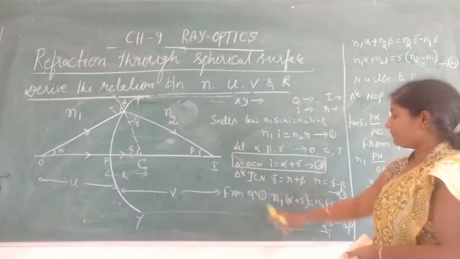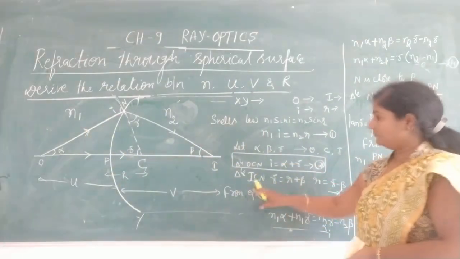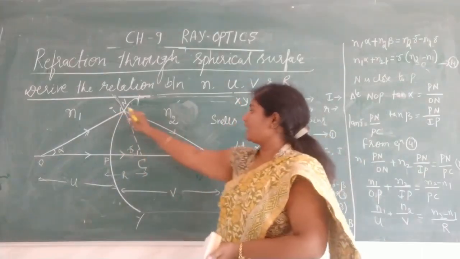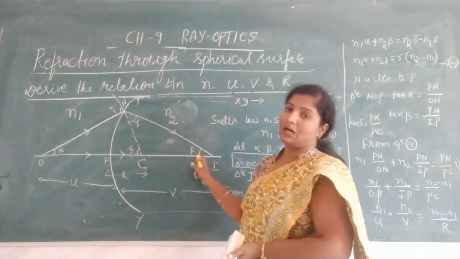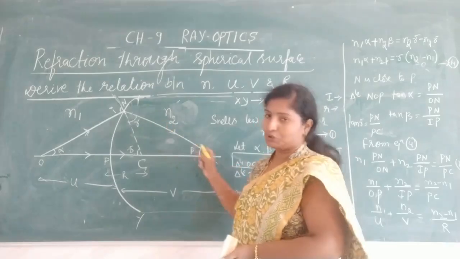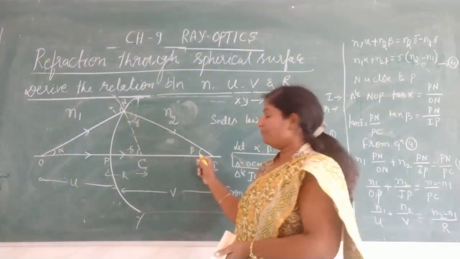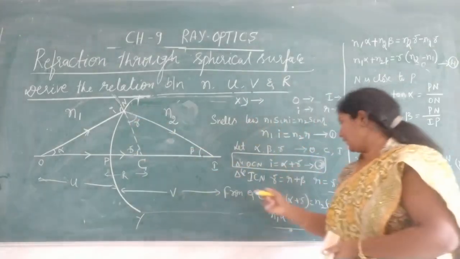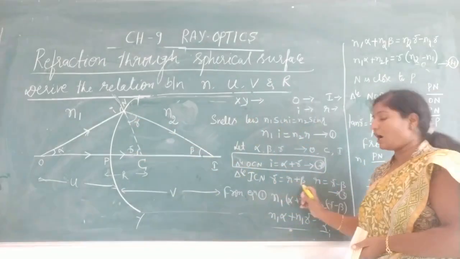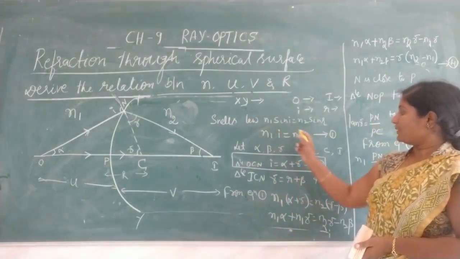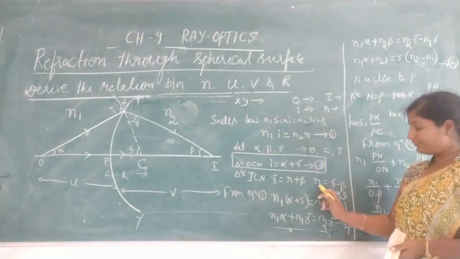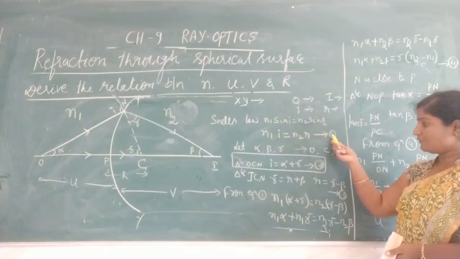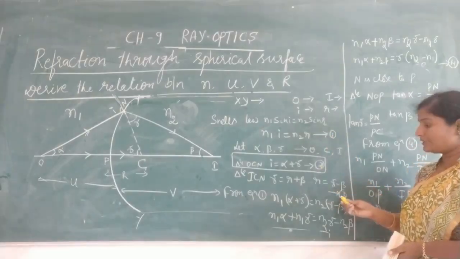Okay, next from the triangle ICL. From this triangle, R and beta are the two interior angles. Those two are opposite. Gamma is exterior angle. So gamma is equal to R plus beta. To substitute here we want R. Therefore R is equal to gamma minus beta. One number kodana. Take it as equation 1. Take it as 2. Take it as 3.